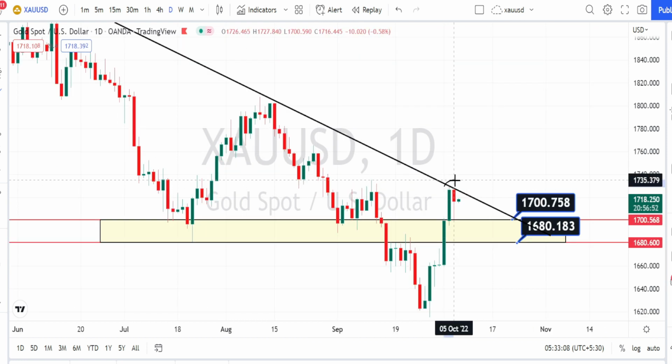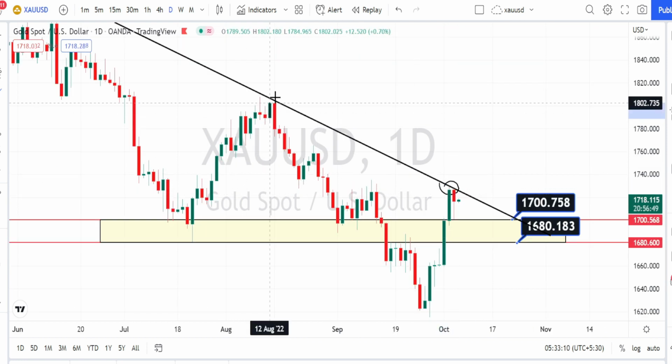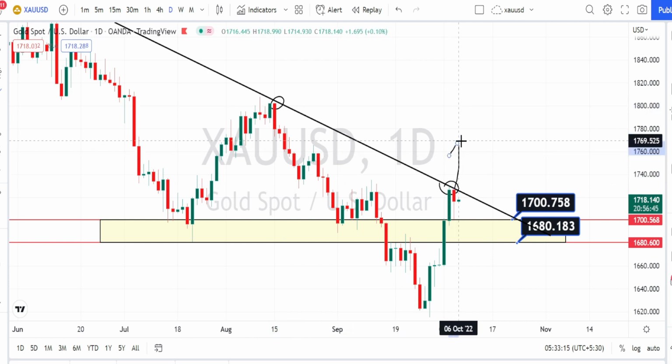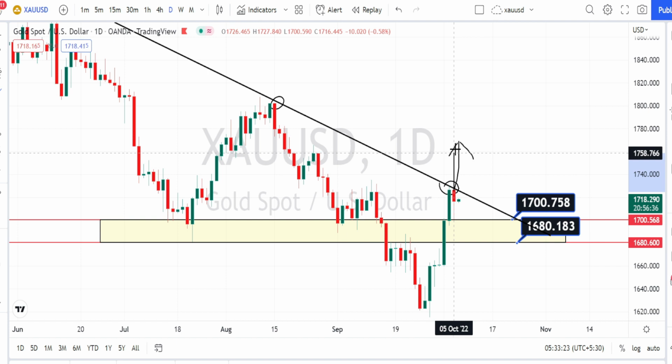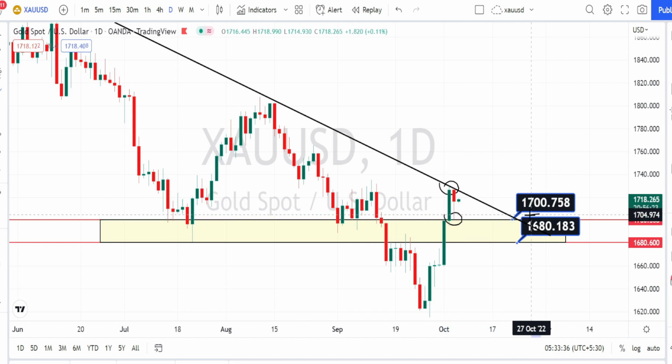So if you want to continue trading on the bullish side retracement, wait for the price action to break this resistance line in order to take trades on the bullish side. This trend line is preventing the price action from trending on the bullish side retracement. But here also we can notice that the price has tested the support level of 1700 and it couldn't continue its bearish side retracement, and we have noticed the price action to be consolidating within this resistance and support level.